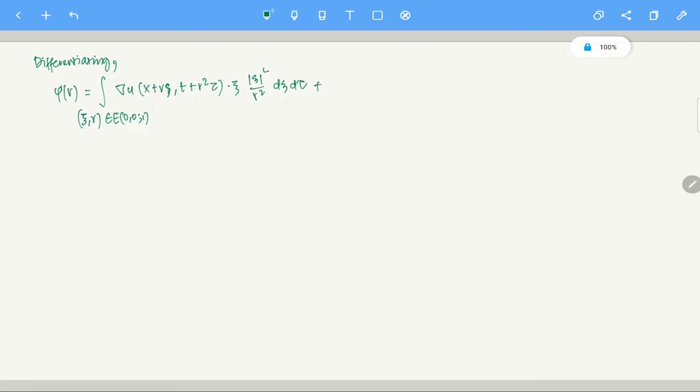Because of the chain rule, I have to take the derivative with respect to t also. So plus u_t at the point (x plus r xi, t plus r square tau) times mod xi square, plus the derivative of this, so this is 2r.